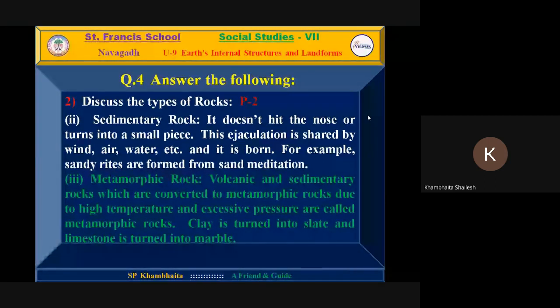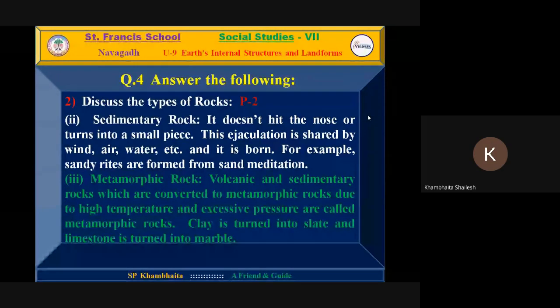Third one is metamorphic rock. Continue. Third, metamorphic rock. Volcanic and sedimentary rocks which are converted due to high temperature and excessive pressure are called metamorphic rocks. Clay is turned into slate and limestone is turned into marble.